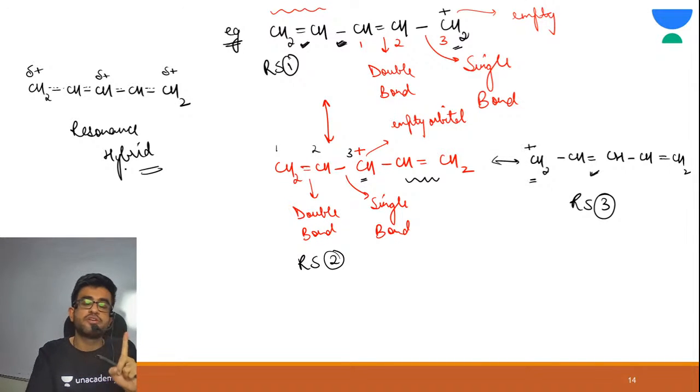This was only first type of system. We need to see 3 systems in which resonance is possible.